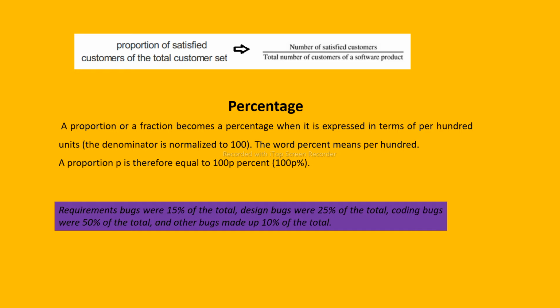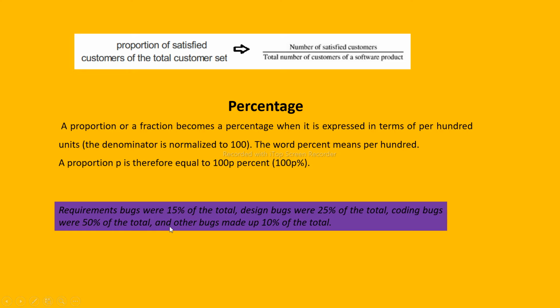Suppose one simple example of how we talk about percentages in the software field. Requirement bugs were 15 percent of the total, meaning suppose there are 100, then 15 bugs. Design bugs were 25% of the total, coding bugs were 50 percent of the total, and other bugs made up 10 percent of the total, isn't it? So this is how we talk when we use the word percentage, how that term is used in software quality. Requirement bugs and design bugs and coding bugs, everything we are taking in terms of percentage.